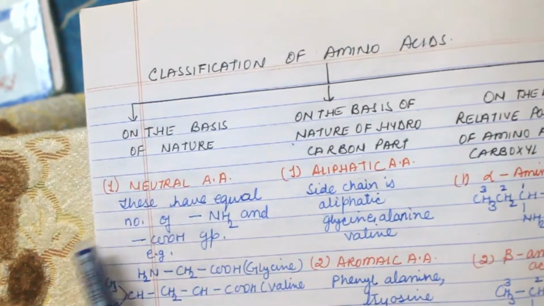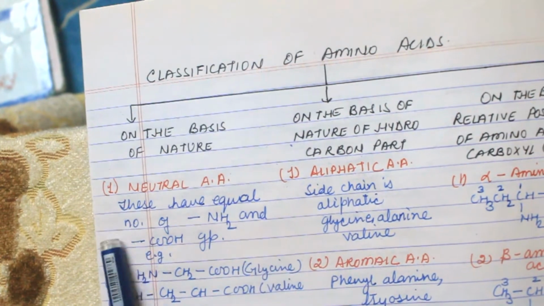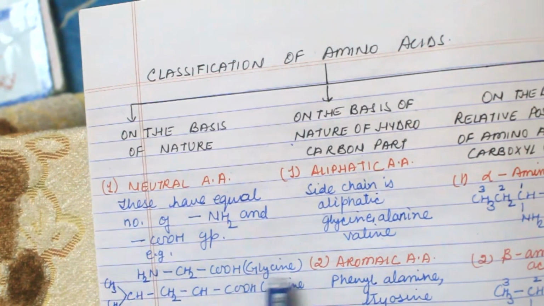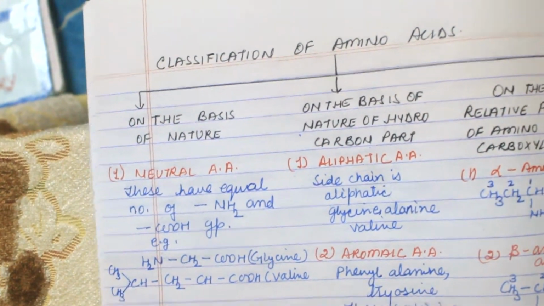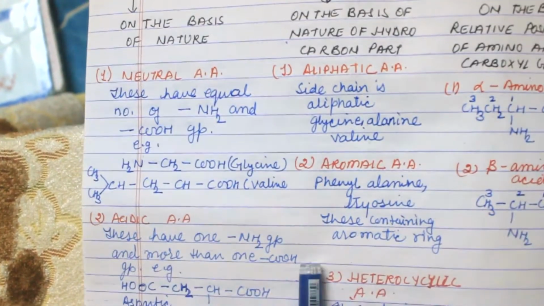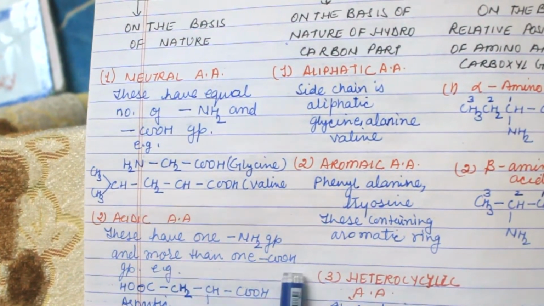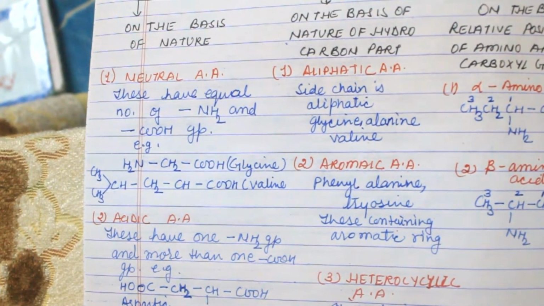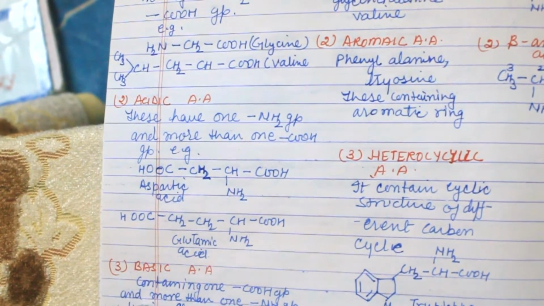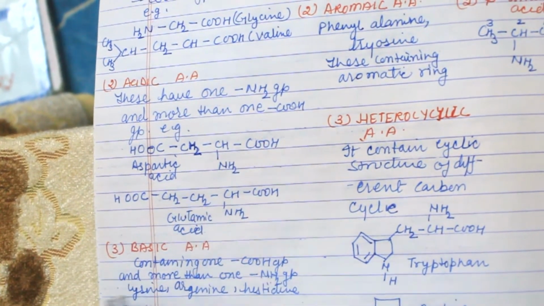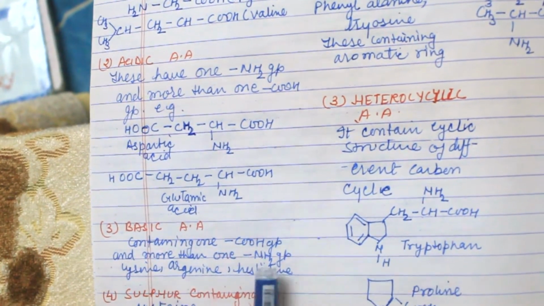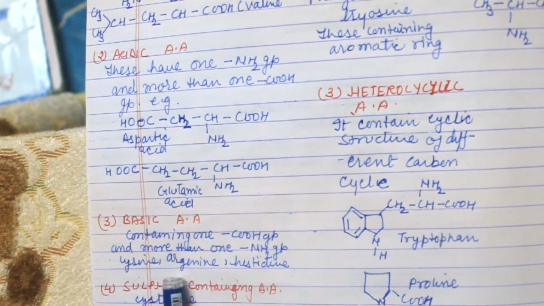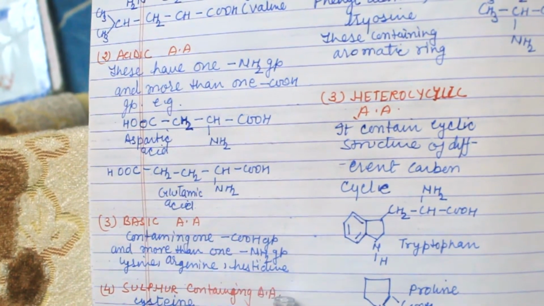Neutral amino acid, AA means amino acid. These have an equal number of NH2 and COOH groups, like glycine, valine. Acidic amino acids have one NH2 group and more than one COOH group, that is aspartic acid or glutamic acid. Now basic amino acids contain one COOH group and more than one NH2, means NH2 is more than one. Its examples are lysine, arginine or cysteine.